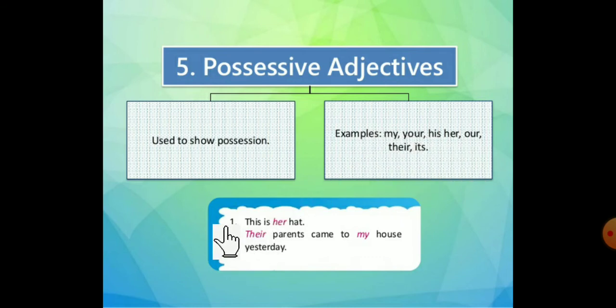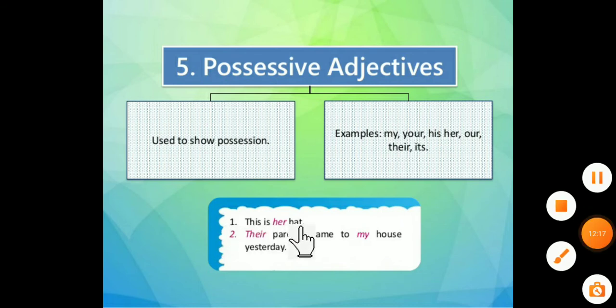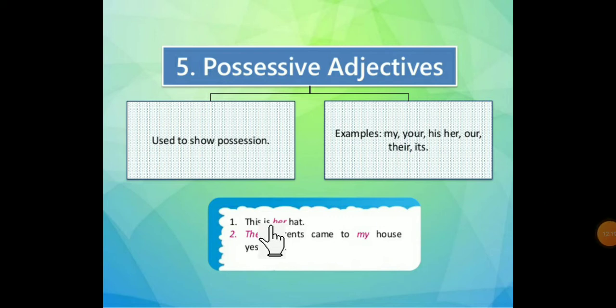Let's see an example. This is her hat. Okay, so her means it is showing possession, or you can say it is showing the ownership, because that hat is hers. Next one. Their parents came to my house yesterday. There, their is also a possessive adjective. Even my house, yes, because it's showing the possession. So my is also a possessive adjective.